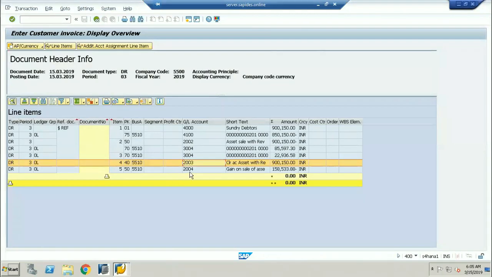And last but not least, this is the gain. 2004 is the gain on sale of an asset.